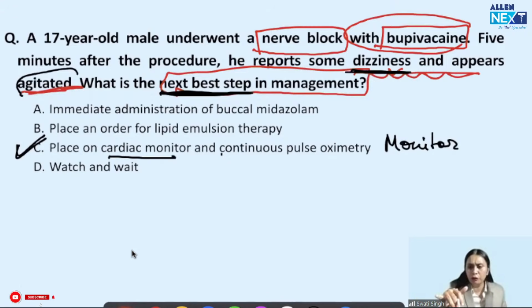So, a similar kind of question, next best thing, right? This is local anesthetic systemic toxicity. The rescue therapy is 20% intralipid, but that is a rescue therapy. We have to manage symptomatically as initial therapy. So for a question on the next best thing, we have to see what symptom is coming and manage and monitor accordingly. A similar kind of question, in a separate scenario, is the next question which I want to discuss with you.